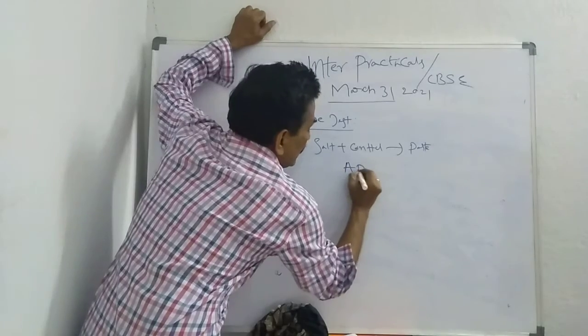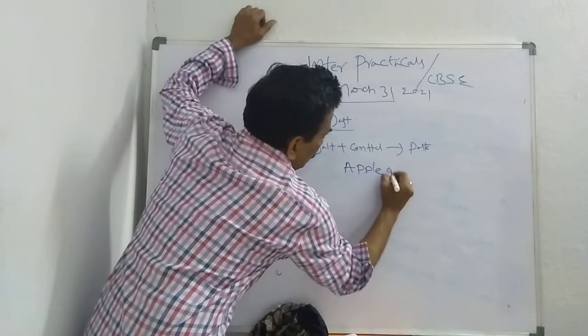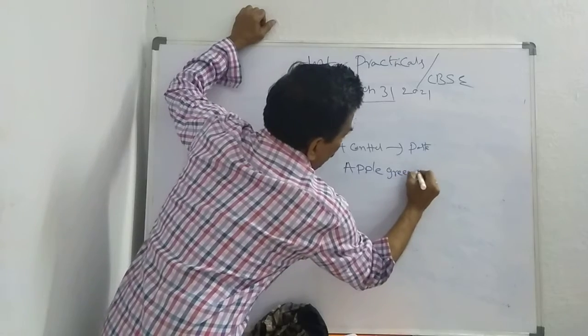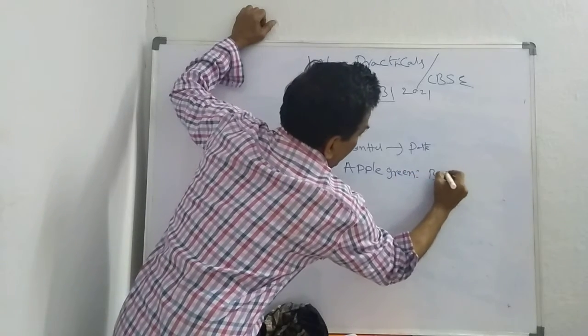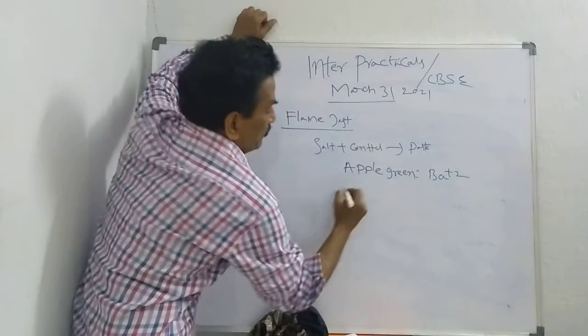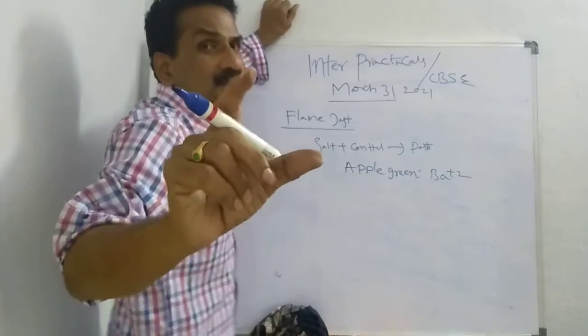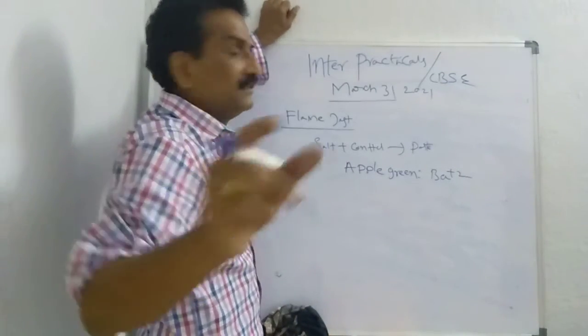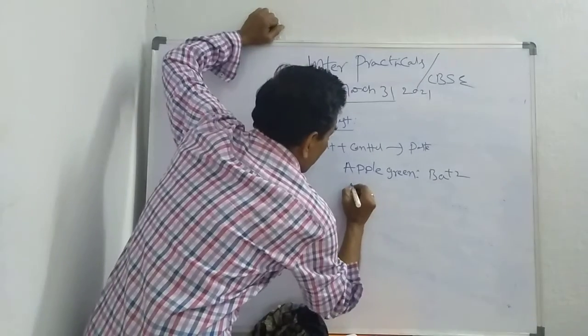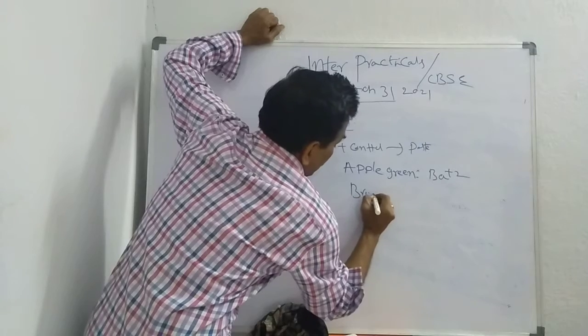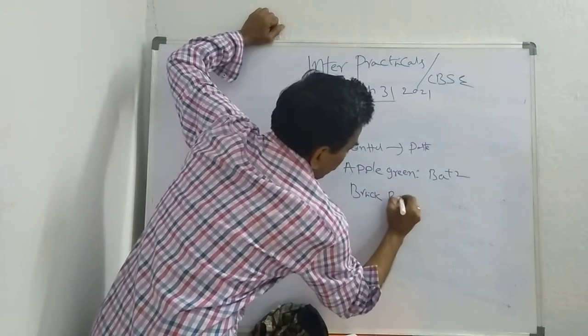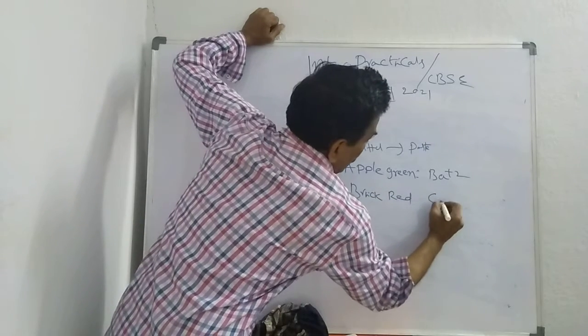Apple green, that is nothing but barium cation, Ba2+. Brick red, Ca2+.